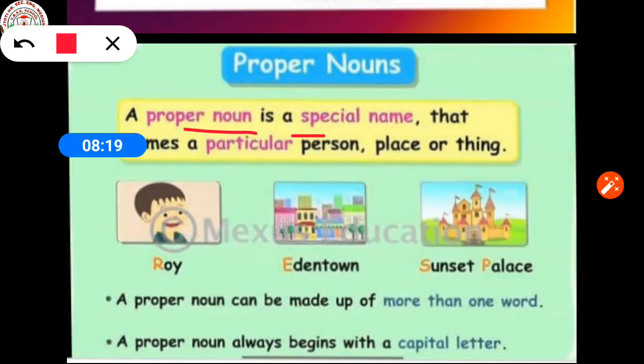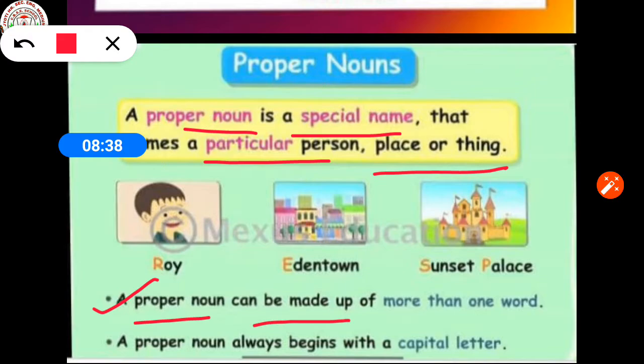A proper noun is a special name that names a particular person, place or thing. So always remember that a proper noun is a special name and that name relates with a particular person, place or thing. A proper noun can be made up of more than one word.